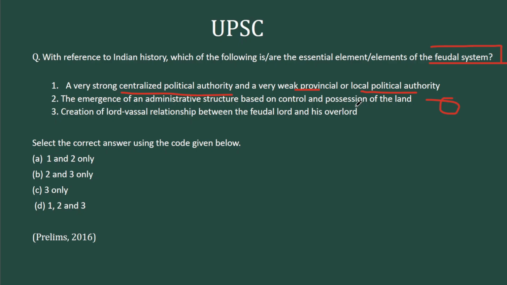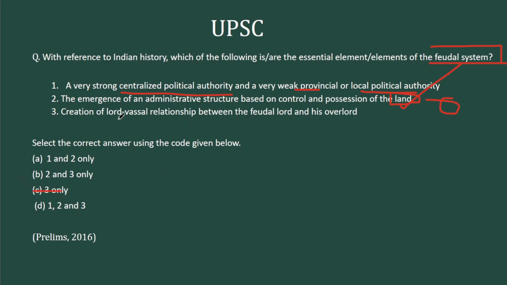Second, the emergence of an administrative structure based on control and possession of land. So an administrative structure which is land based. It's an option that we can take to be correct straight away. Because feudalism means it's a land based order. Land is the major form of capital. So emergence of an administrative structure based on land, correct option. Option 2 will be correct.